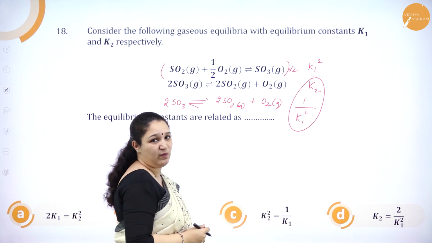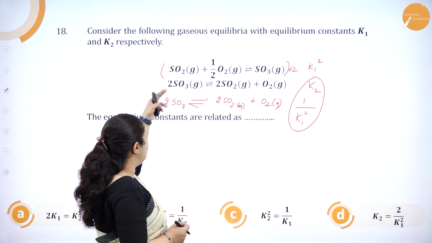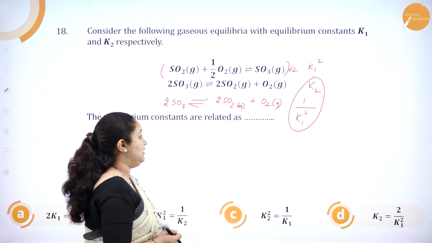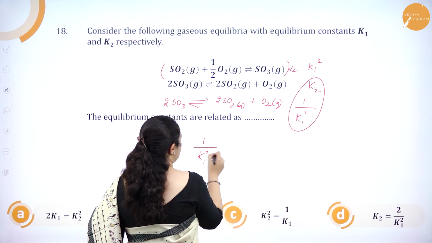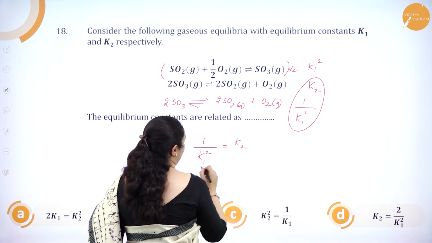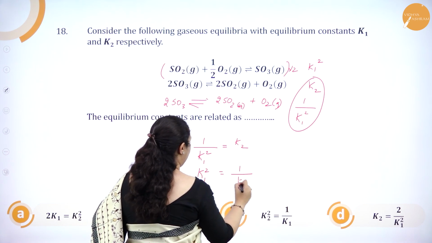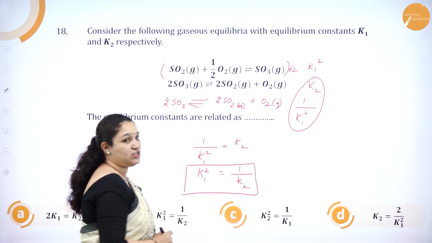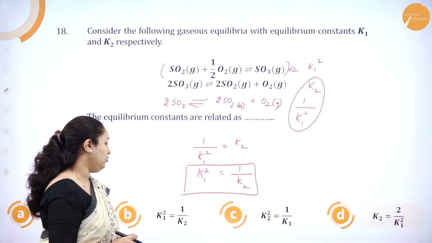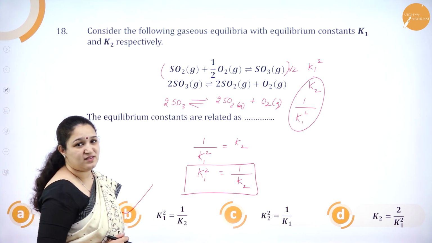After I multiplied by 2 and squared, it became the same as the second equation. Thus, I can tell that 1 by K1 squared is equal to K2, or I can put it as K1 squared is equal to 1 by K2. So this is the relationship between K1 and K2. You can see option B is the right answer.